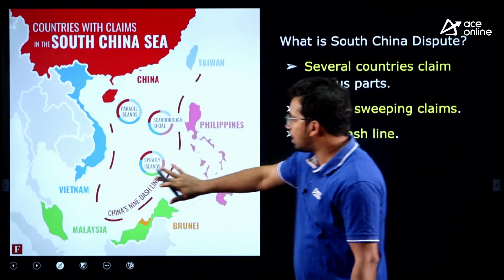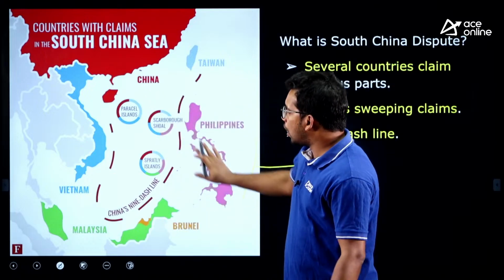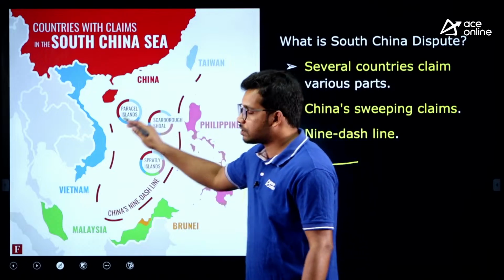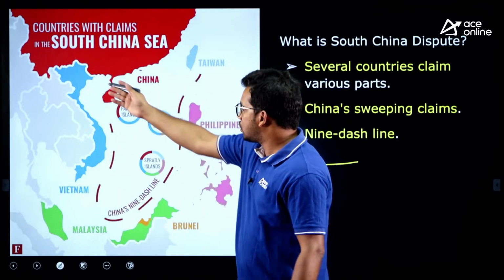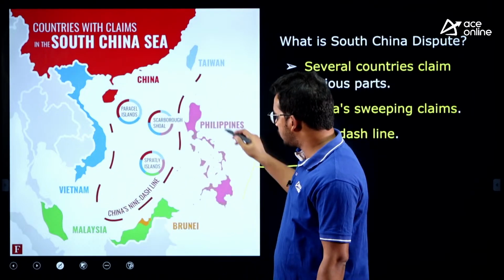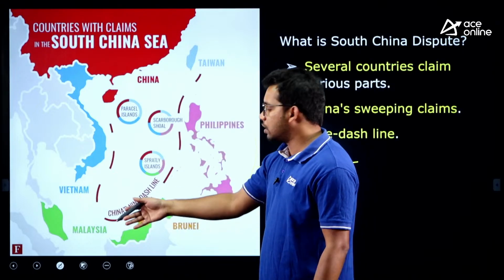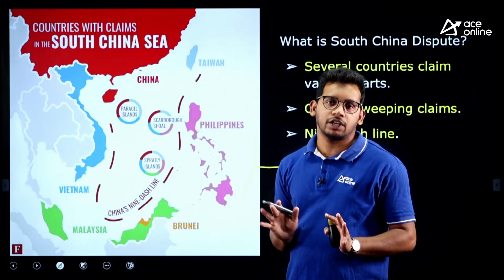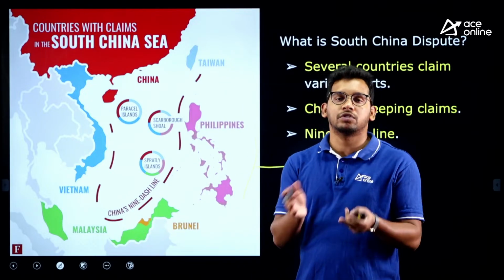But here, as this is a narrow sea, all the countries have shared borders. So all the countries have these exclusive economic zones. China has a common exclusive economic zone with the Philippines and other countries, Indonesia, Brunei. So all the countries have rights over it, but there is no proof whose land that is.